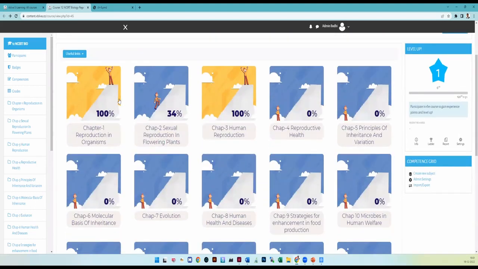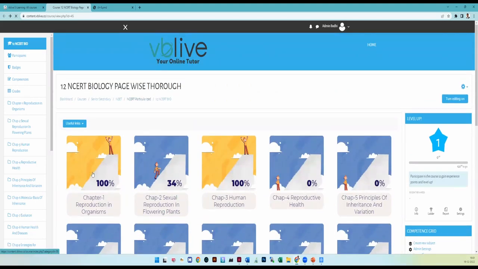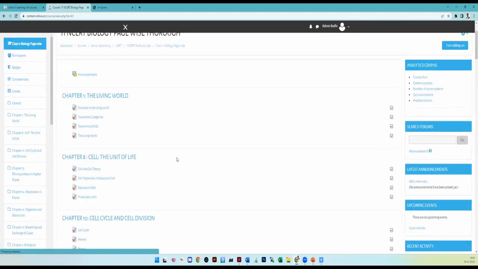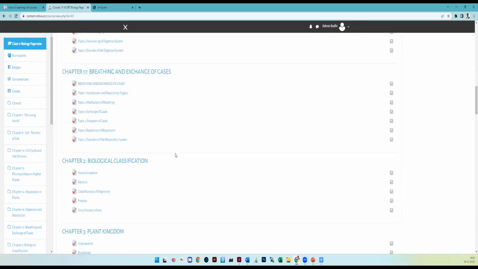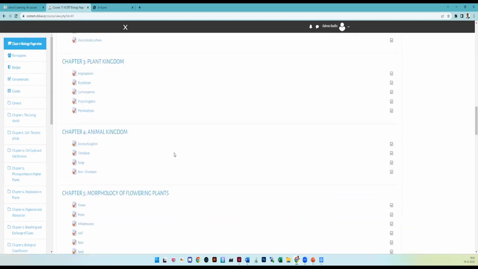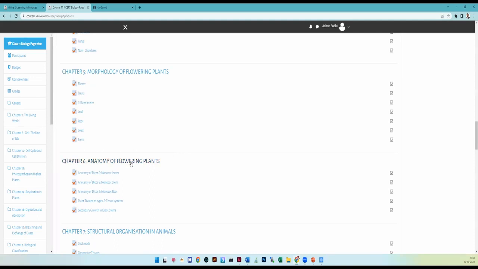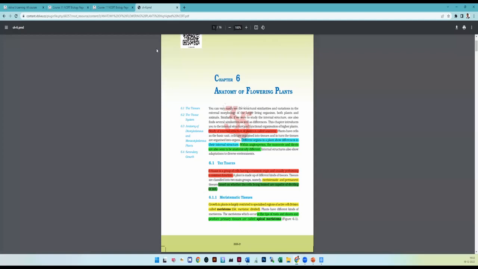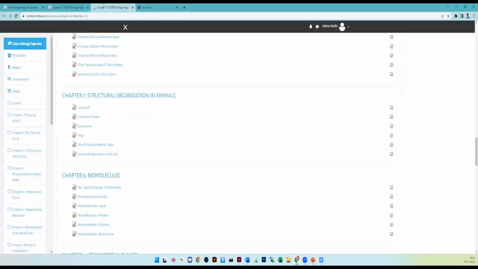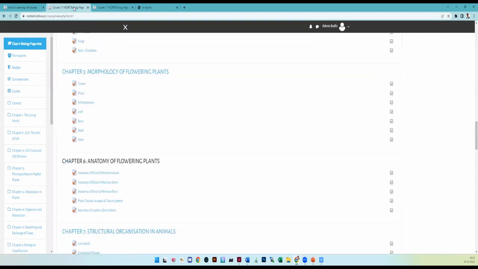What exactly you should know here is that whichever lesson you are opening, you open that lesson which you are going to learn in your PDF also, so that you will get all the lessons. Now I have taken anatomy of flowering plants. So here you have the anatomy of flowering plants. Now we are going to the respective topic here. So now we'll be moving to the first lesson.